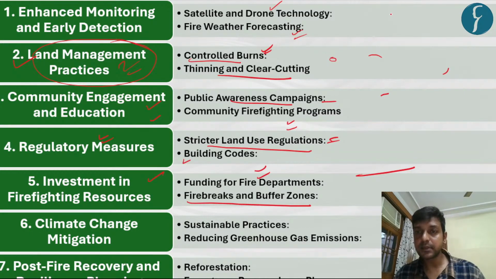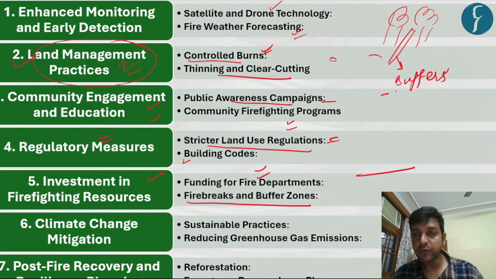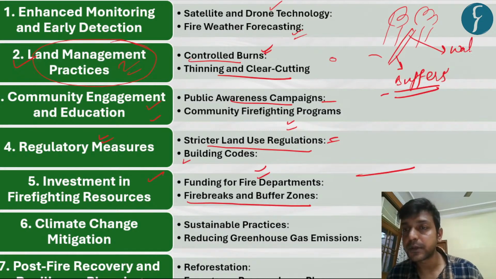What happens? Suppose this is a natural ecosystem. What we generally do, we create certain buffer zones by removing the vegetation, or by increasing the water holes, right?